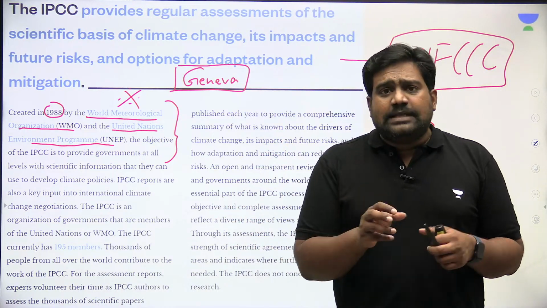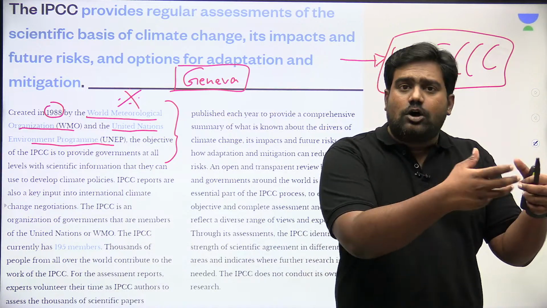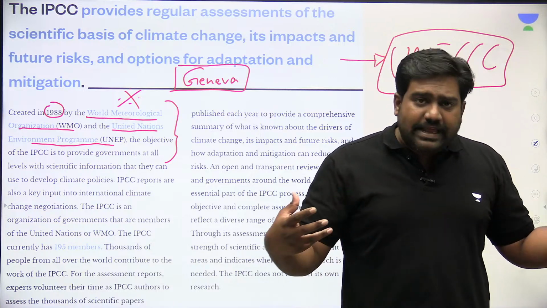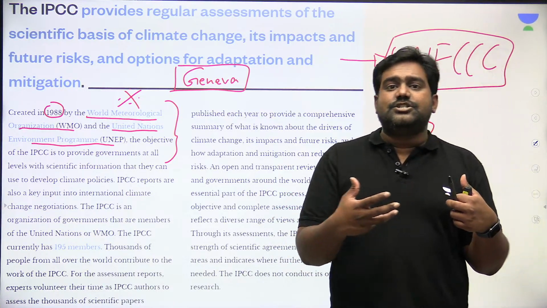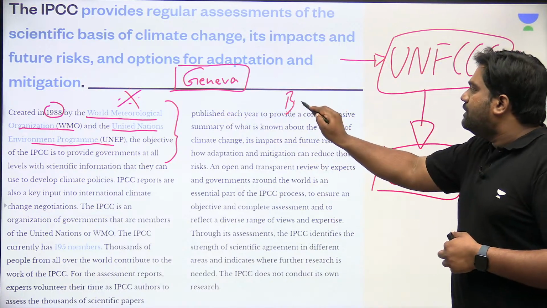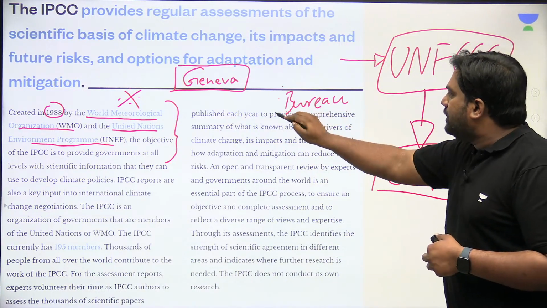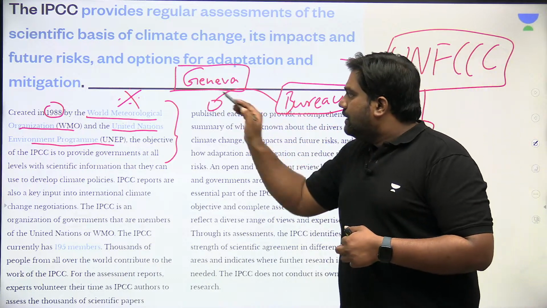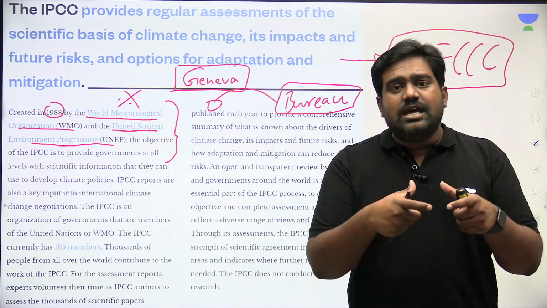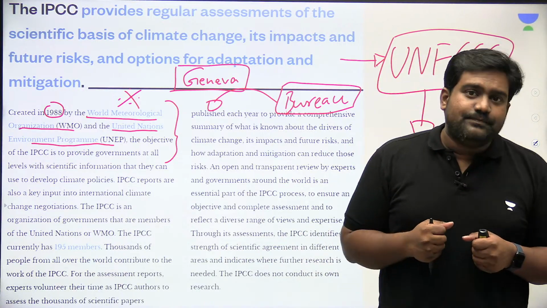However, please note that IPCC is not a scientific organization of its own. It doesn't conduct its own research. It brings climate scientists and researchers from around the world together to form a bureau. This bureau is constituted every few years, and it brings scientific evidence from around the world and collates it into reports and assessments.